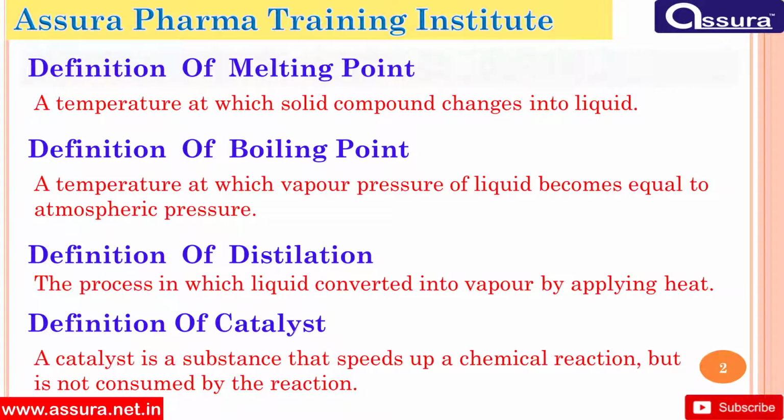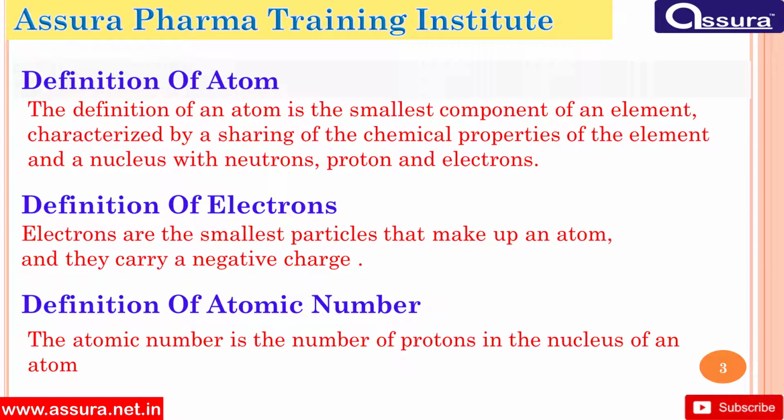reaction. Definition of atom: the atom is the smallest component of an element, characterized by a sharing of chemical properties of the element and the nucleus with neutrons, protons, and electrons. Definition of electrons: electrons are the smallest particles that make up an atom and they carry a negative charge. Definition of atomic number: the atomic number is the number of protons in the nucleus of an atom.